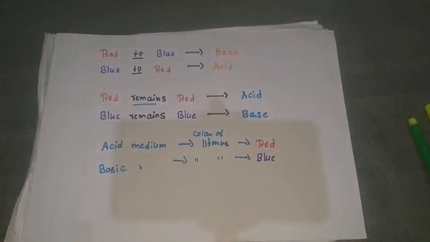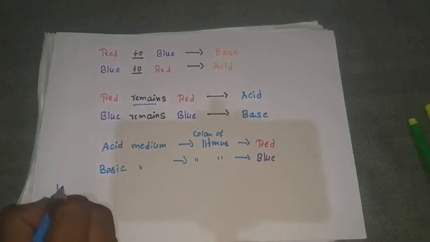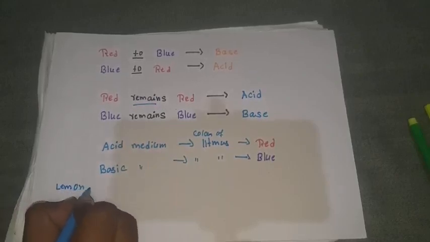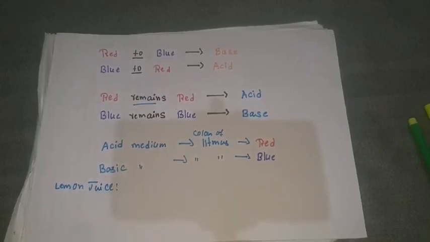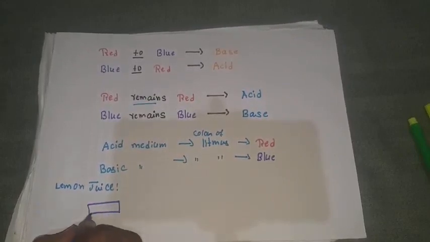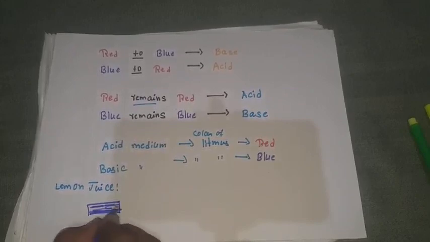You have water and lemon juice. You have lemon juice. Just take a blue litmus paper.